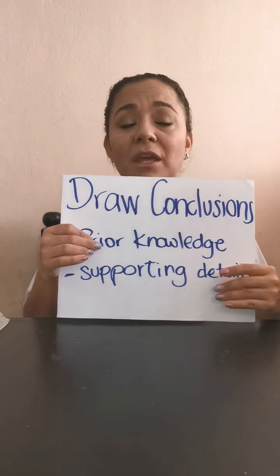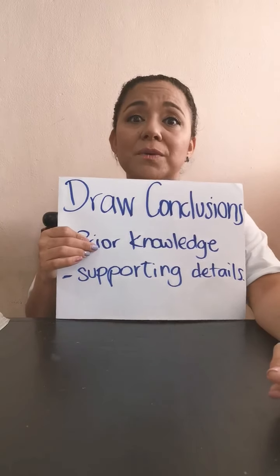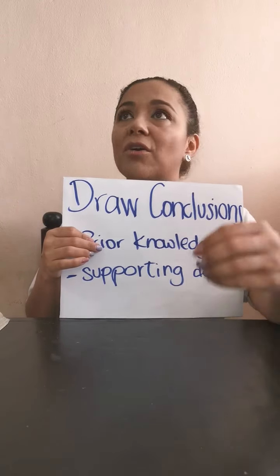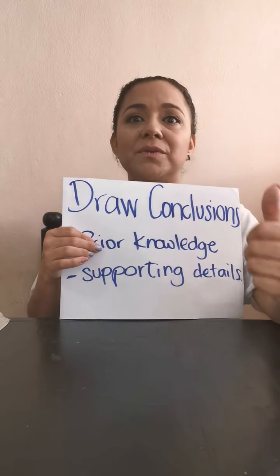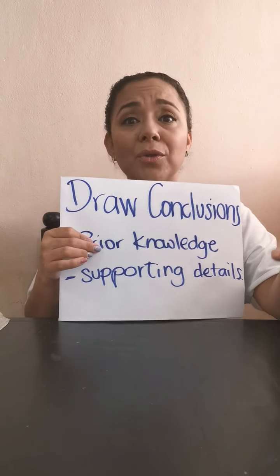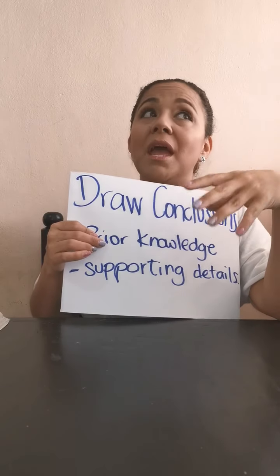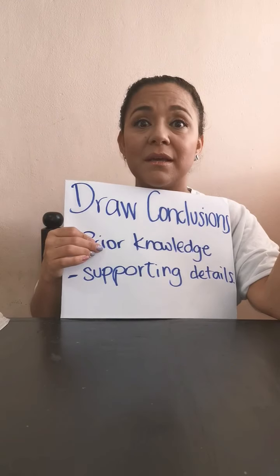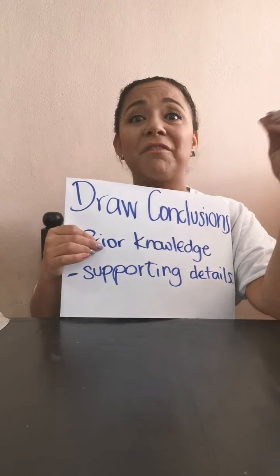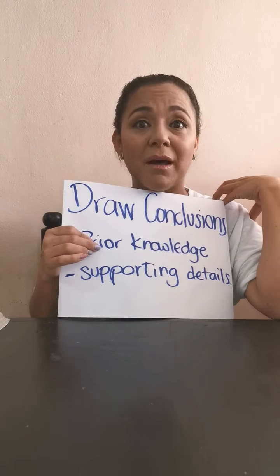For example, if you are talking about the coronavirus and you say the coronavirus is the worst virus ever, how do you know? Because maybe you already know that there are many kinds of viruses, and they can affect the body, the human body.